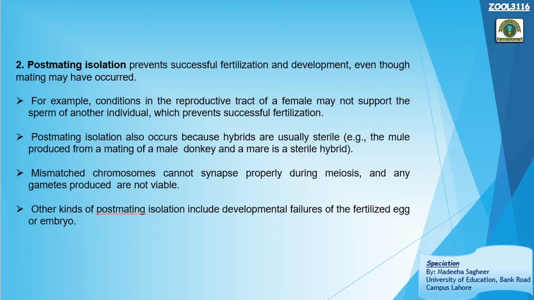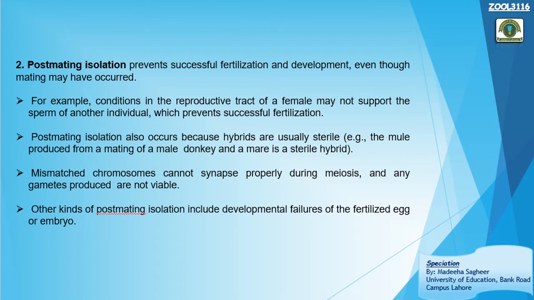Of course, we are talking about post-mating isolation. Mating has taken place and fertilization was successful, but during meiosis, things couldn't go well, and this leads to mismatched chromosomes.